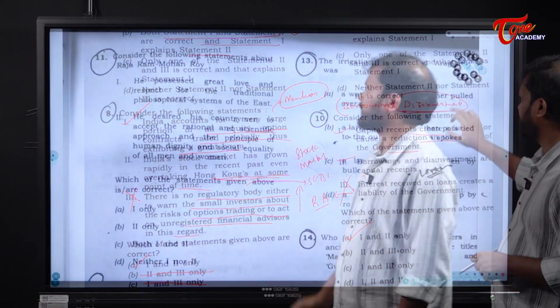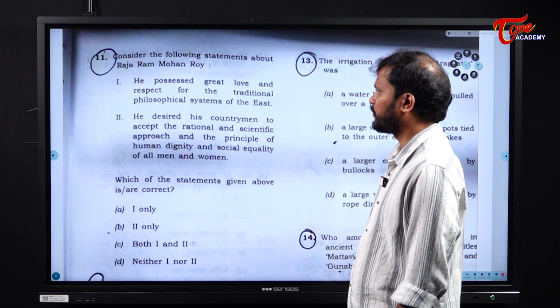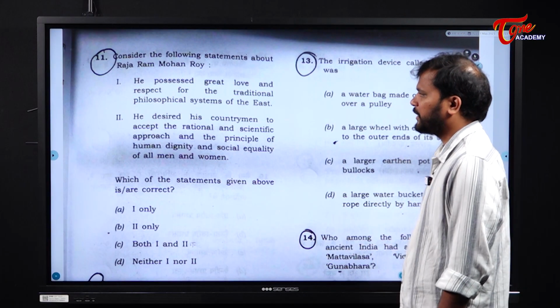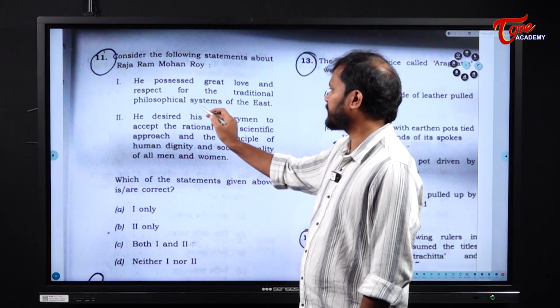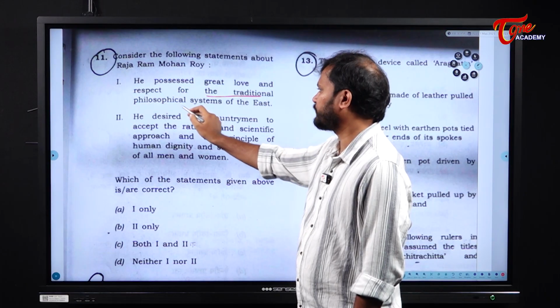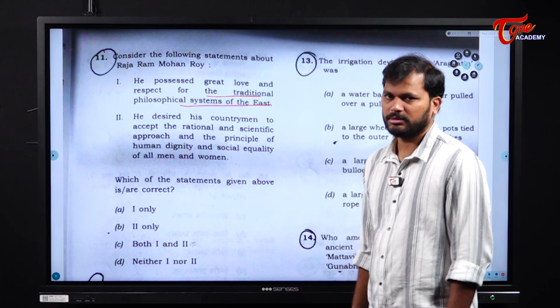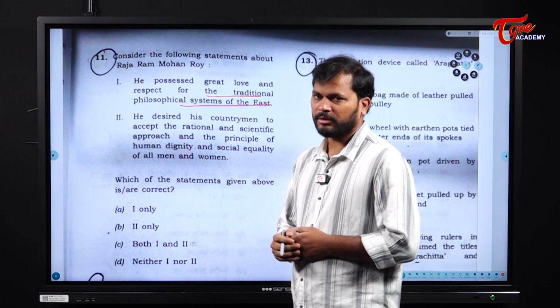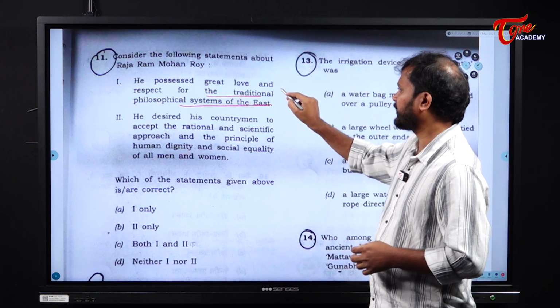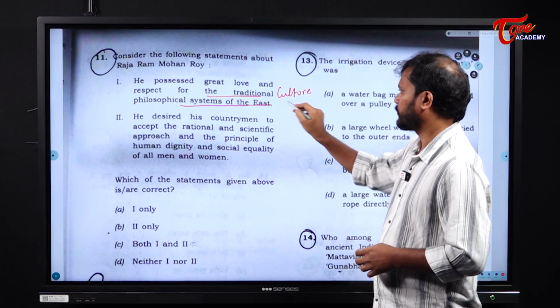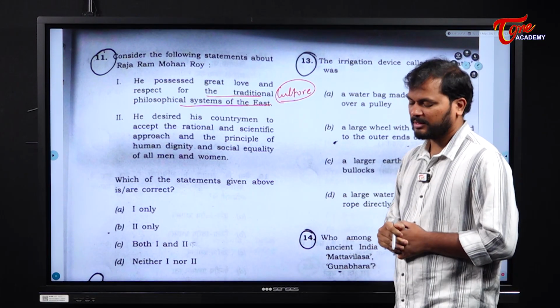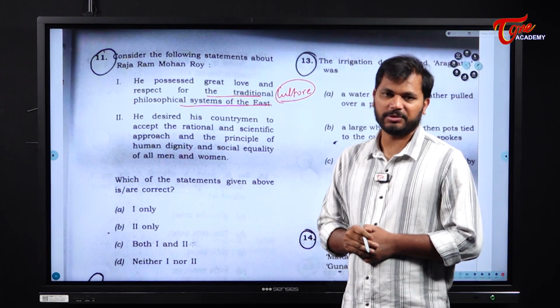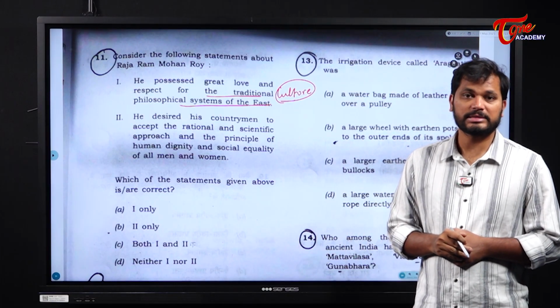Clear? Next. Consider the following statements about Raja Ram Mohan Rai. The first statement: he possessed great love and respect for the traditional philosophical systems of the East. Yes, Raja Ram Mohan Rai was a great admirer of every culture. He believed that culture should be open and should not be conservative.